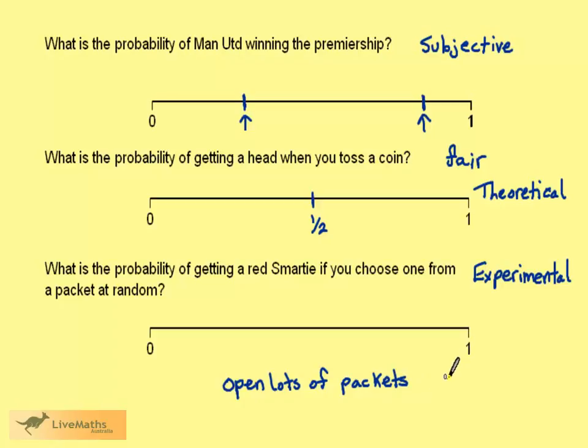Let's suppose that we got 100 red Smarties after we've seen 1,000 Smarties. 100 divided by 1,000 is 0.1. So the probability of getting a red one, according to our experiment, is 0.1. If we were then to open more packets, we might find that this probability varied. It will vary because the answer will always be the number of red ones that we've found divided by the total number of Smarties we've seen.